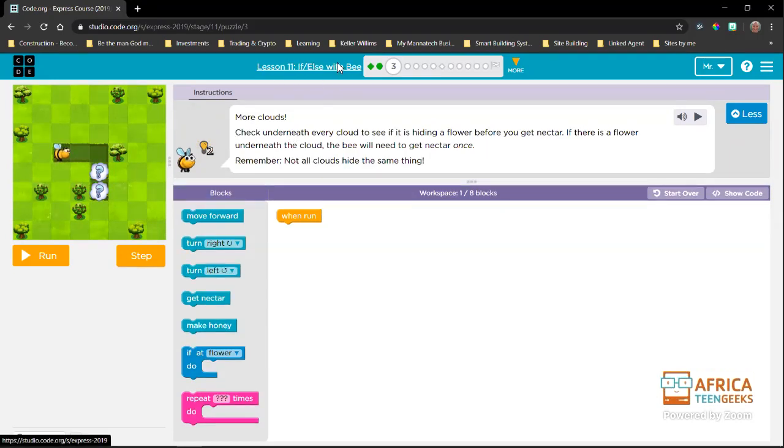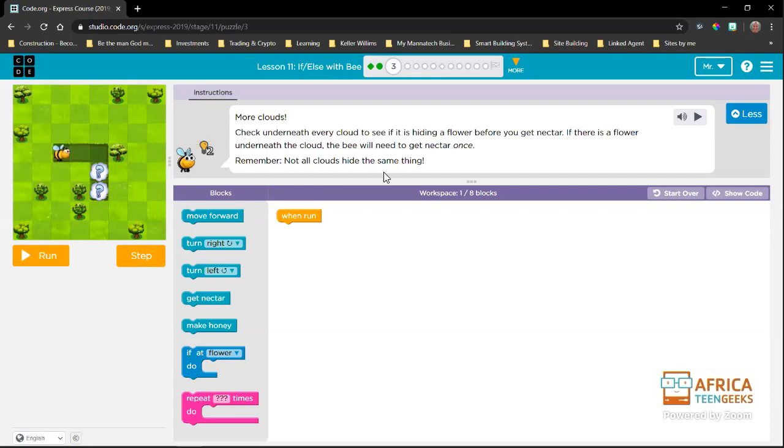Lesson 11, puzzle number 3. More clouds. Check underneath every cloud to see if it is hiding a flower before you get nectar. If there is a flower underneath the cloud, the bee will need to get nectar once.